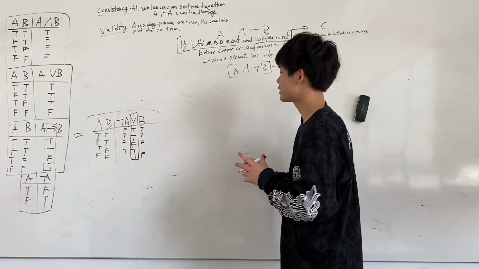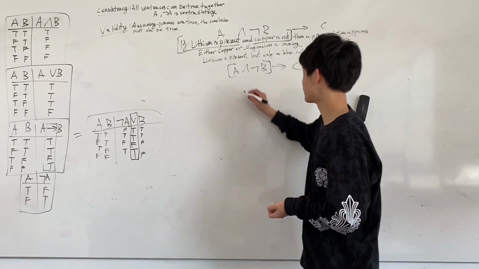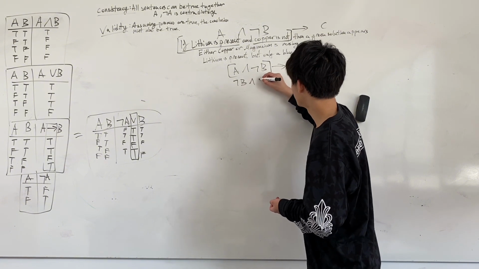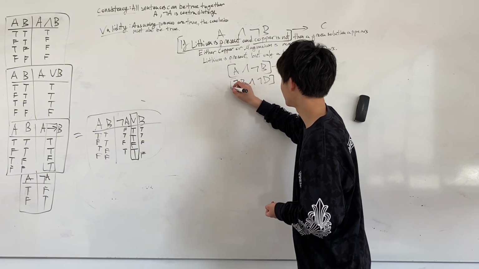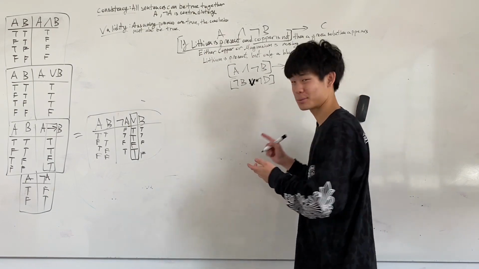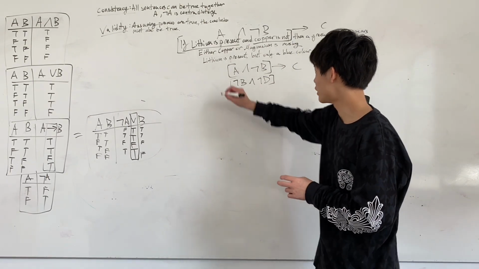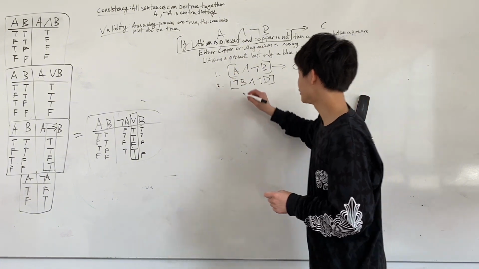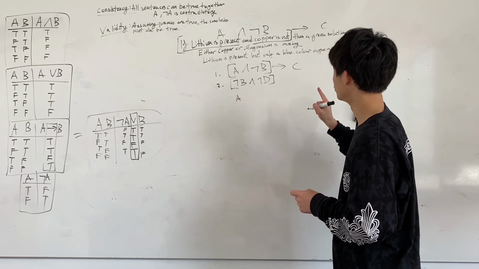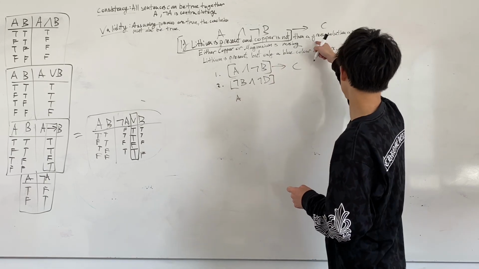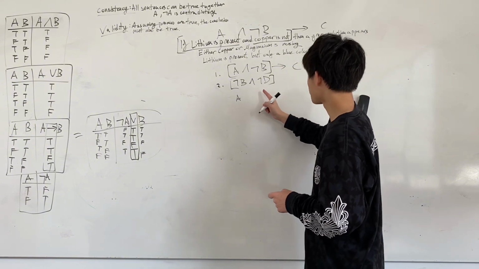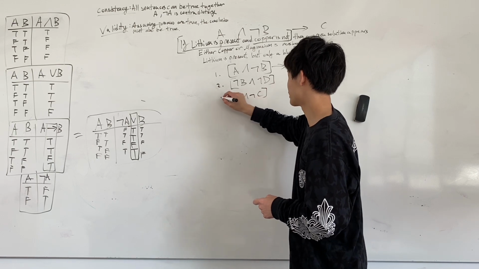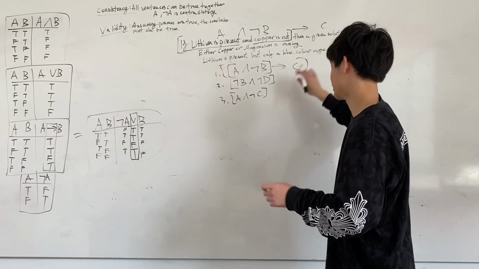Now the second sentence is either copper or magnesium is missing, meaning either not B or not D. Copper is missing would be not B, magnesium is missing would be not D. The third one is lithium is present, but only a blue color appears. Lithium is present is A, but only a blue color appears. A blue color appears means that a green color did not appear. And so this would mean that A and not C. The third sentence would translate to A and not C. We usually just put brackets around every sentence.